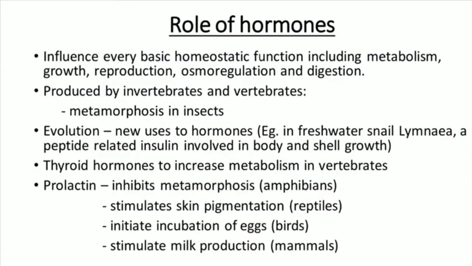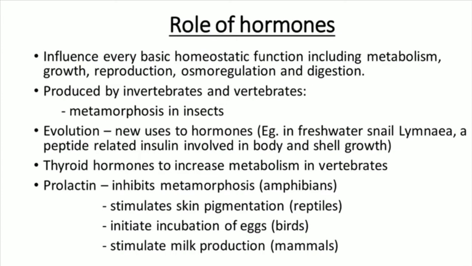The main role of hormones is to influence every basic homeostatic function, including metabolism, growth, reproduction, osmoregulation, and digestion. Hormones are produced not only by vertebrates but also invertebrates, such as in metamorphosis in insects.